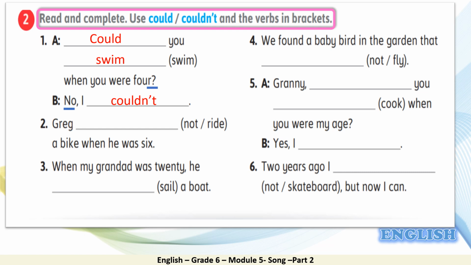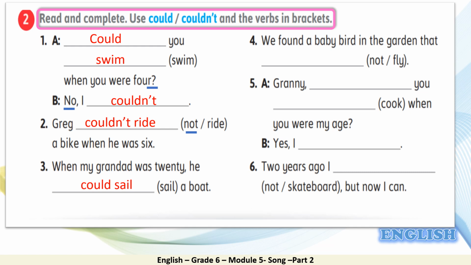Here we go, we are back now. So who'd like to do number 2? Yes, please. Excellent, there is a clue. Not. So it is the negative form. Very good. So Greg couldn't ride a bike when he was 6. Number 3. Yes, very good. When my granddad was 20, he could sail a boat.